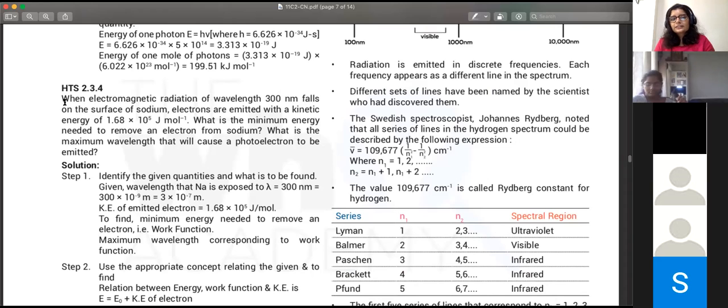So what exactly is this question asking? What do you interpret from this? You need to find the work function. Correct. So you need to find that minimum energy, matlab you need to find the threshold energy or the work function of it. And what is the maximum wavelength that will cause a photoelectron to be emitted? Could you repeat the next part of the question? What is the maximum wavelength that will cause a photoelectron to be emitted?